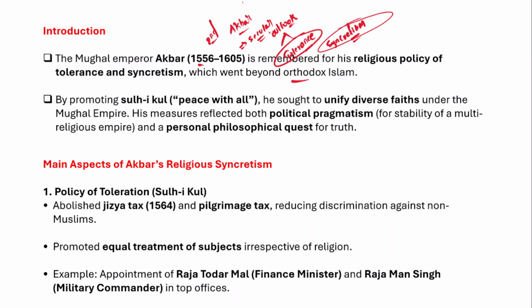Secular attitude essentially means that he respected all religions equally, right?